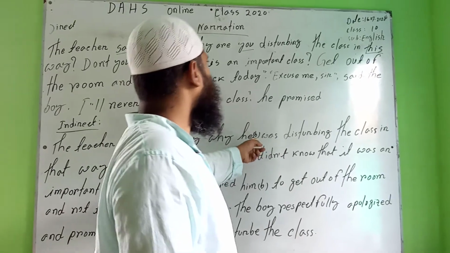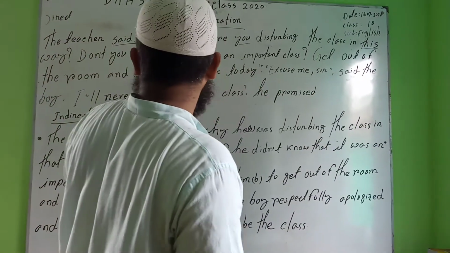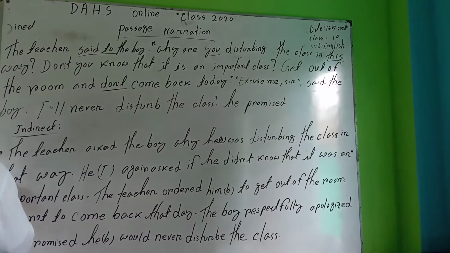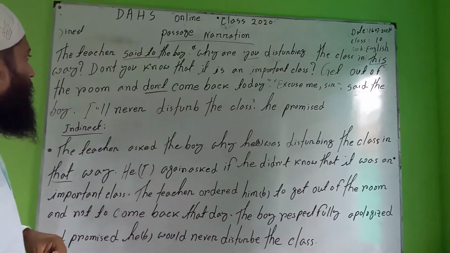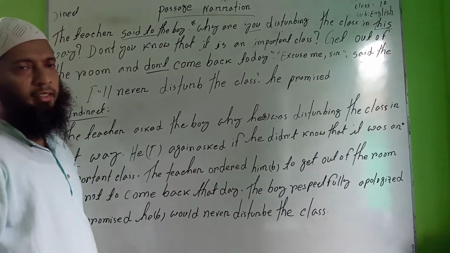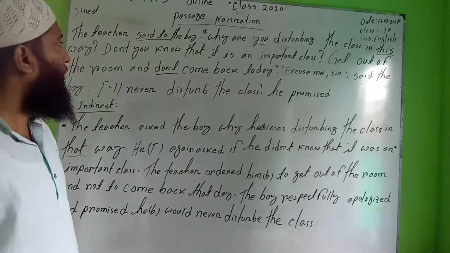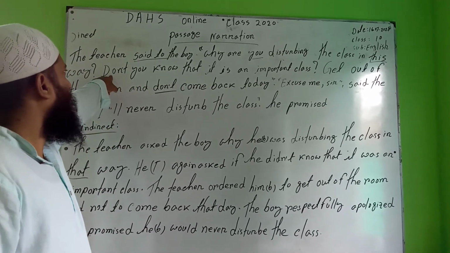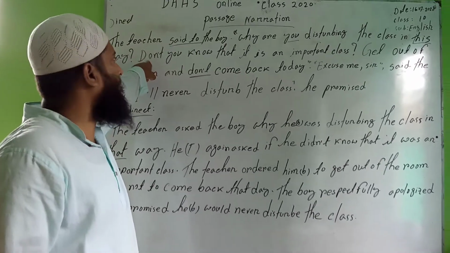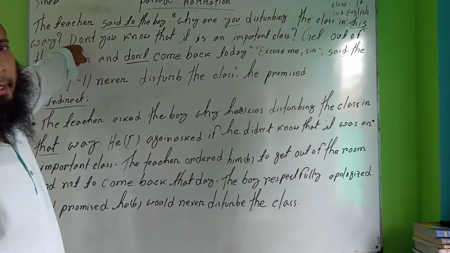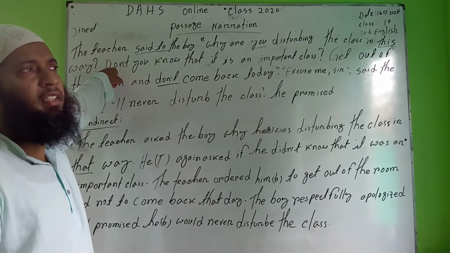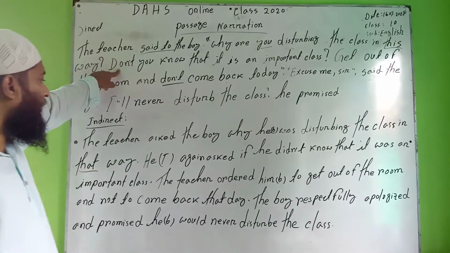Okay, disturbing the class in this way. Here this will be changed to that way. Okay, don't you know that it is an important class? This is the second question by the teacher. For this reason this question is started by don't. If any question is started by don't, doesn't, or this, here we have to write down if.